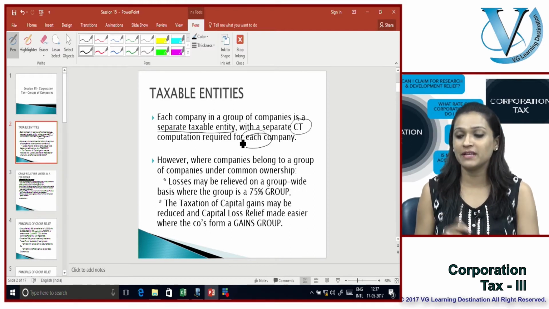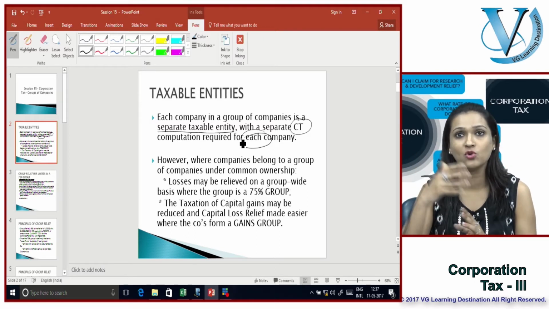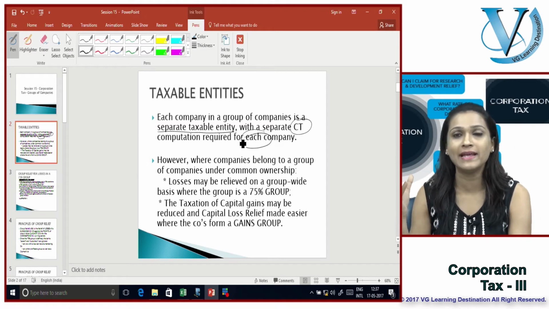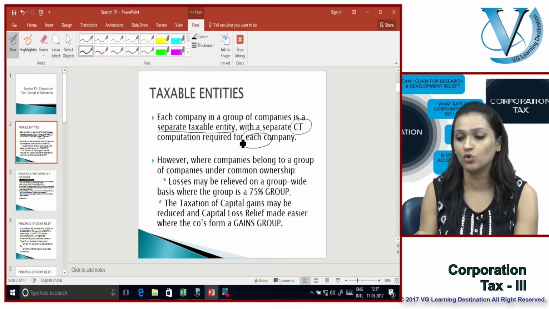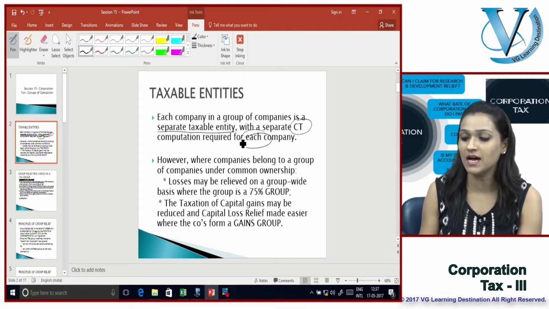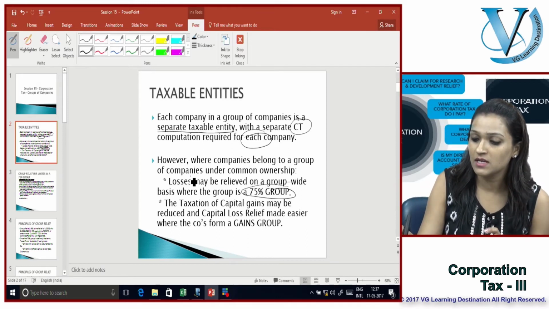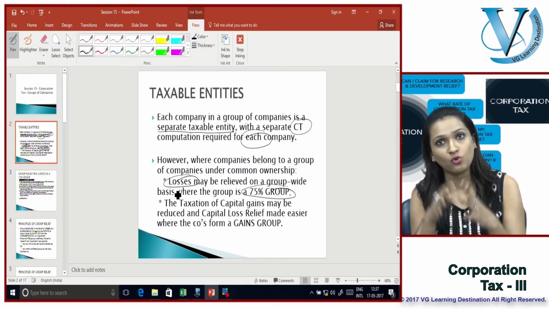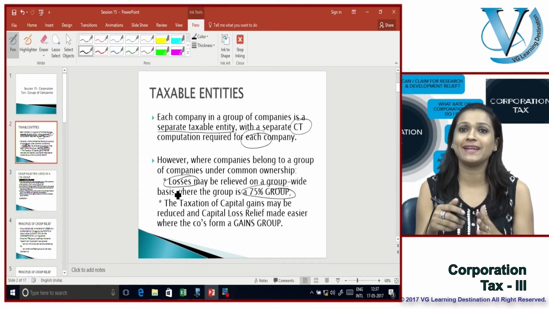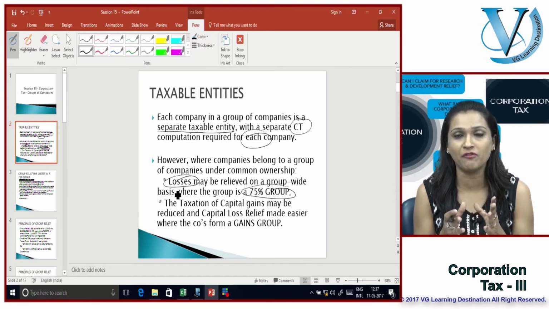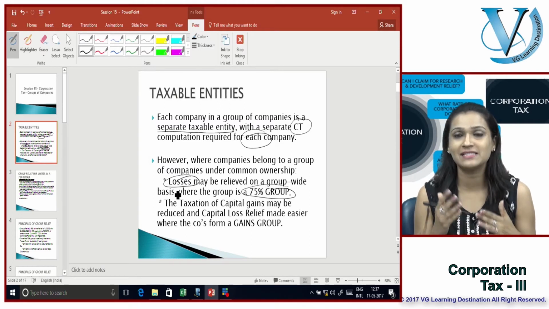However, where companies belong to a group of companies under the common ownership, which means that you have a common parent or a holding company and you have other subsidiary companies, losses may be relieved on a group-wide basis where the group is a 75% group. So in order to relieve your losses, you need to form part of a group which is known as the 75% group. So we'll be doing what is a 75% group to start off with, to understand wherein companies can relieve their losses against each other.